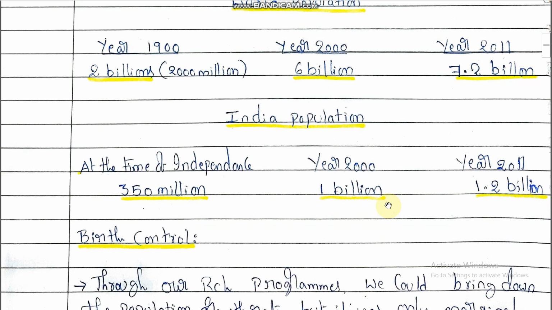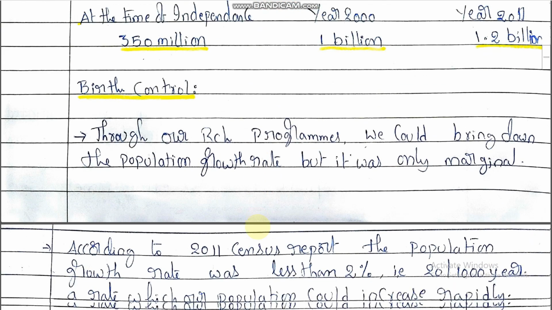So whenever a huge explosion takes place in population growth, what types of steps has the government taken? It conducted different types of programs and steps for birth control. Earlier we discussed that the government of India implemented RCH programs for maintenance of a reproductively healthy society, but here the government of India again implemented the RCH programs, mainly for birth control methods.